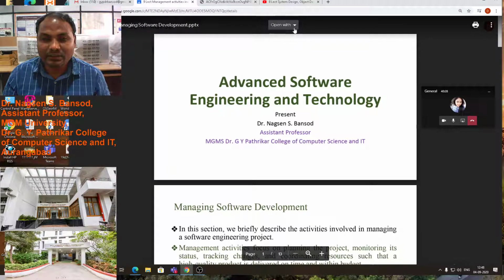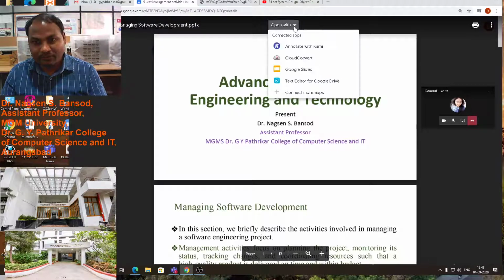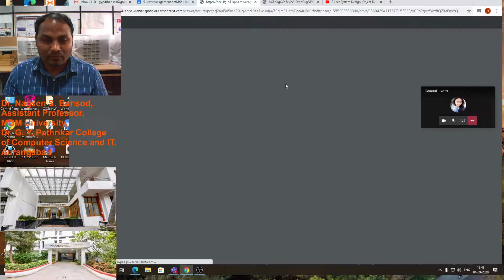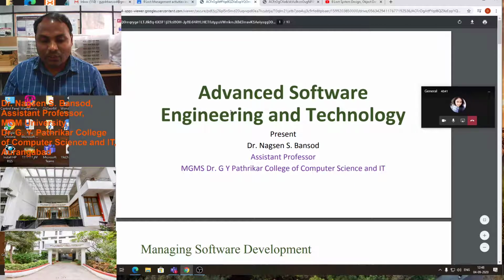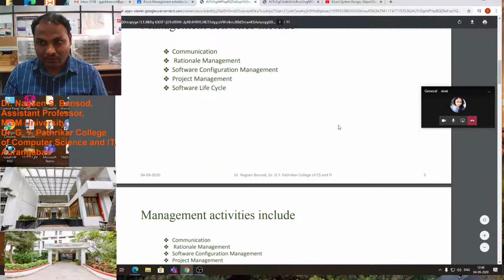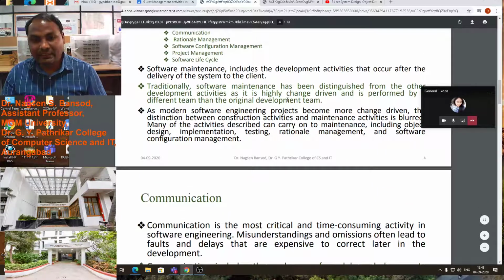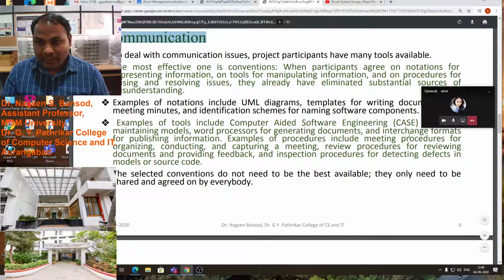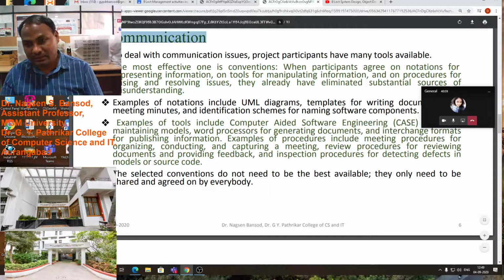So this is a different format. Now is it in a different format? And suppose I want to show it as a PDF. Now see, this is again a different file format. This is the PDF file format. So these are the interchange formats for publishing information.